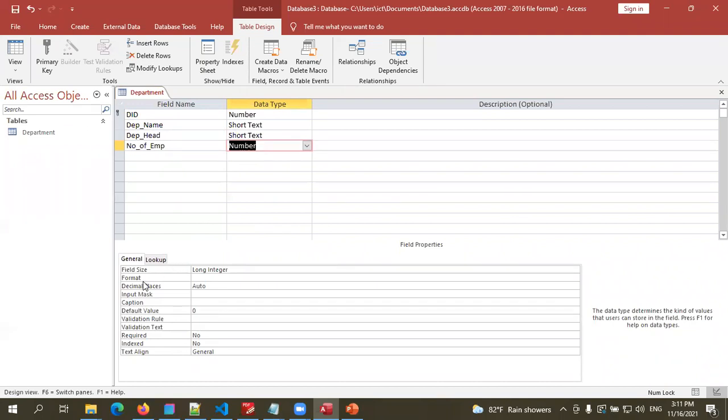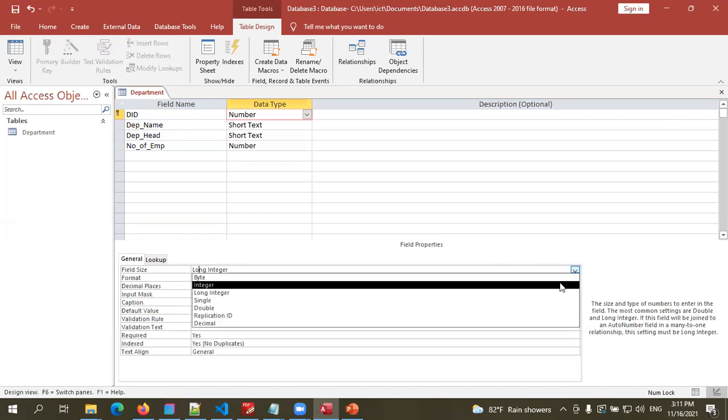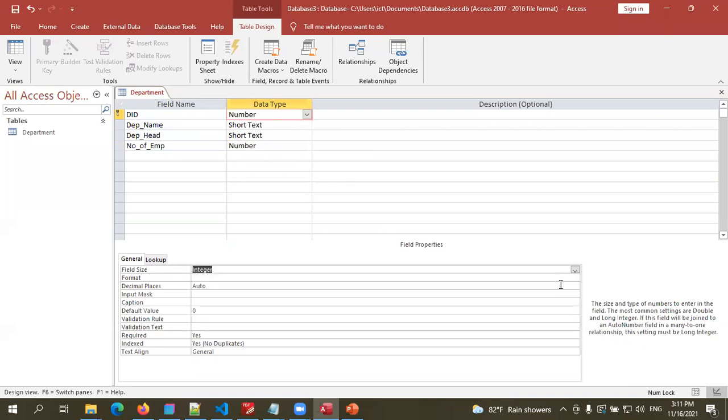And these formattings are also very important. If I just click here, you can choose long integer or integer. You can choose integer. Integer is numbers, right? Again, input mask we'll discuss in coming lectures.